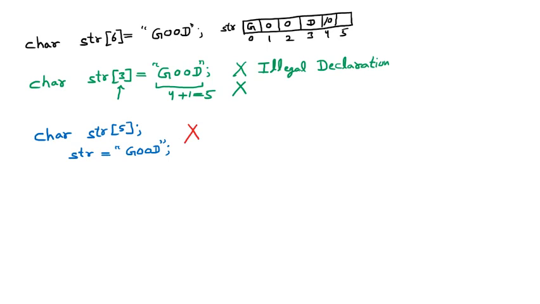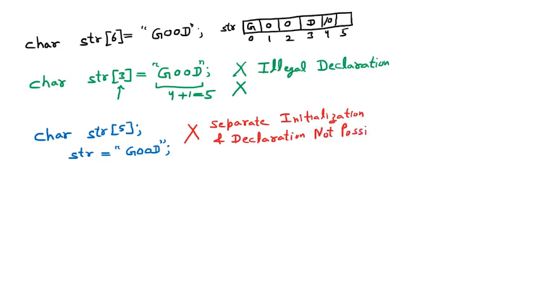We cannot separate initialization and declaration. So separate initialization and declaration is not possible in a string.